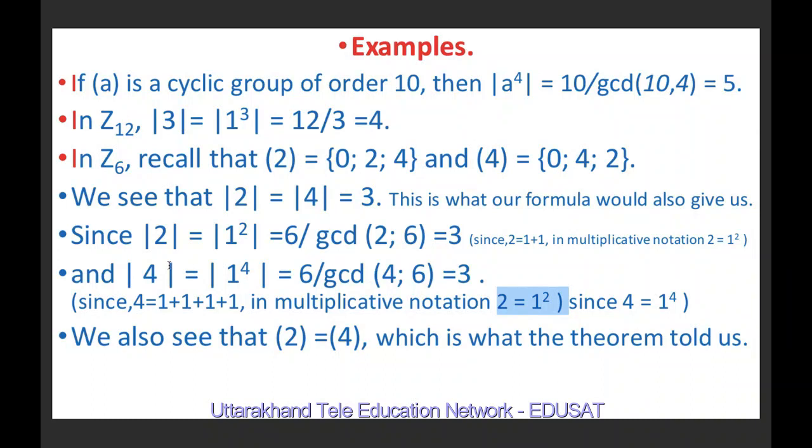Otherwise also we know that the order of a cyclic group is equal to the order of its generator. And the number of elements here is 3. So the order of the cyclic group generated by 2 is 3. The order of the cyclic group generated by 4 is 3. And the order of its generator 2 is also 3. And the order of its generator 4 is also 3. So this is what we have proved in the theorem also.